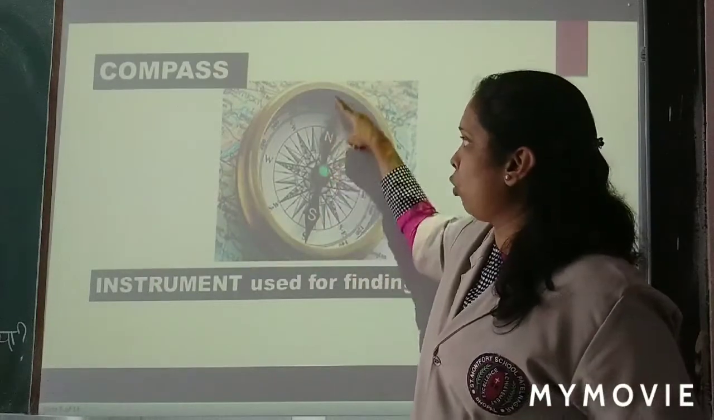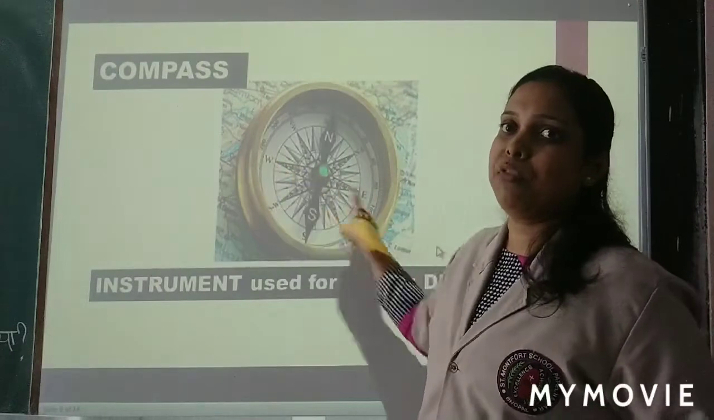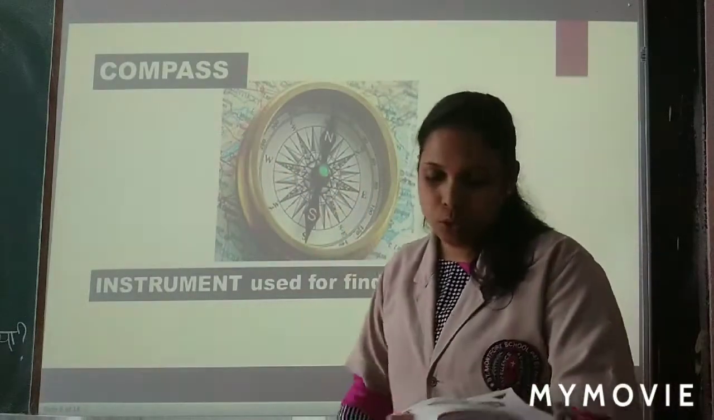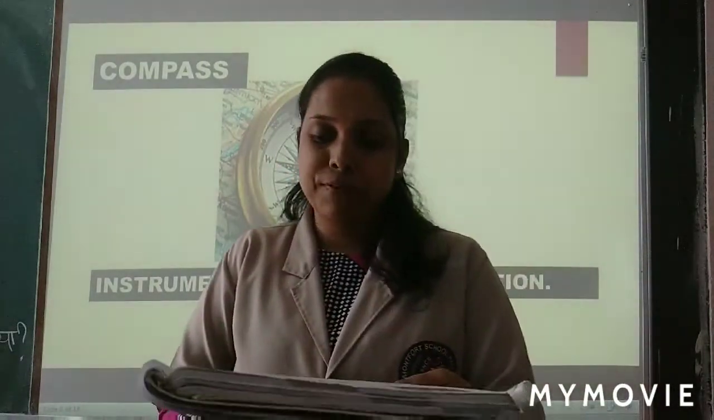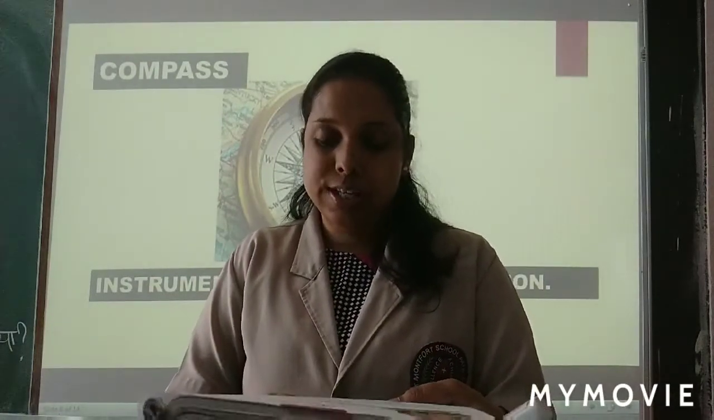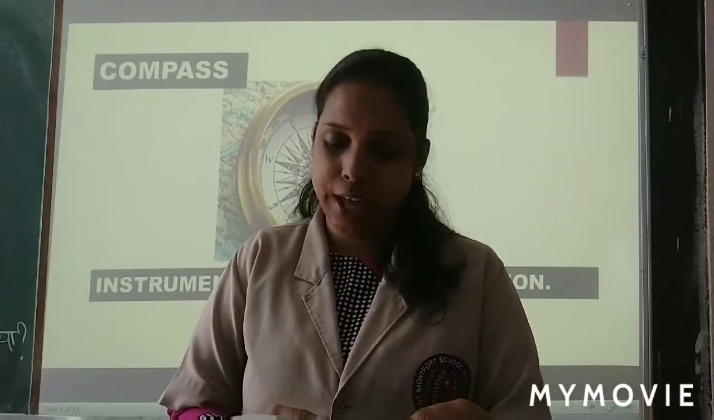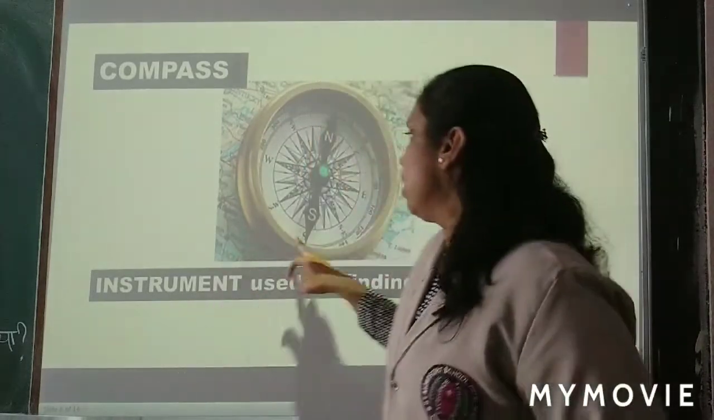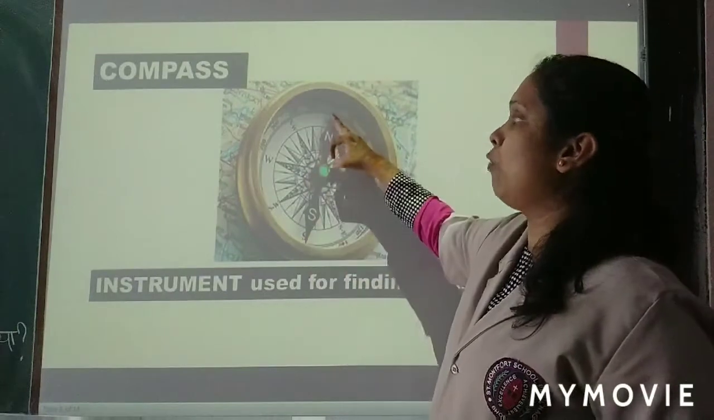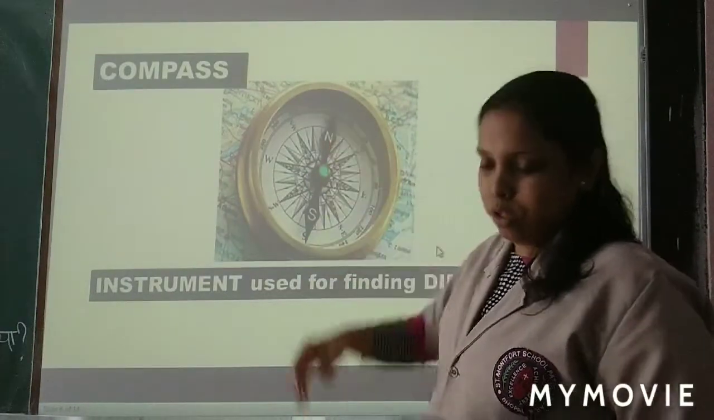See, it is marked also north direction, and this is south, east, and this is west. Opposite you will see. Now a compass needle always points towards the north direction. South direction is opposite side to the north direction. Now they are saying south direction is opposite to the north direction. I have already shown you. Next is